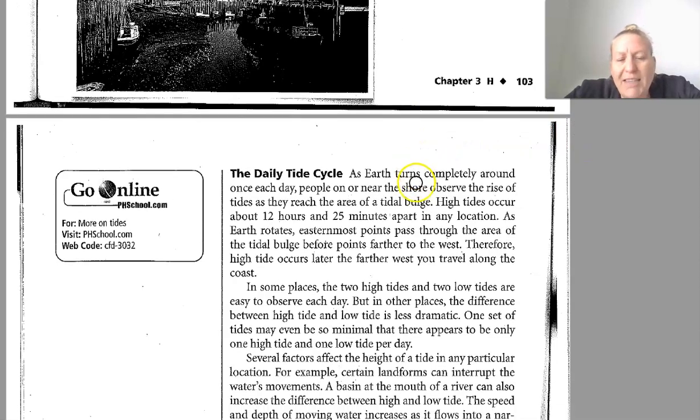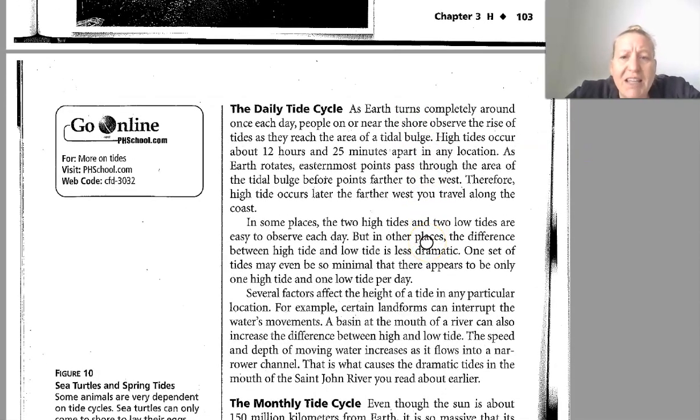Okay, so the daily tide cycle. Earth turns completely around once each day. As Earth turns, people on or near the shore observe the rise of tides as they reach the area of a tidal bulge. High tide occurs about every 12 hours and 25 minutes apart in any location. As Earth rotates, easternmost points pass through the area of tide bulge before points further to the west. Therefore, high tide occurs later the further west you travel along the coast.